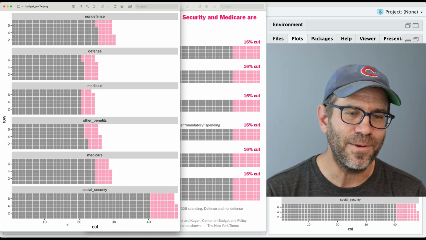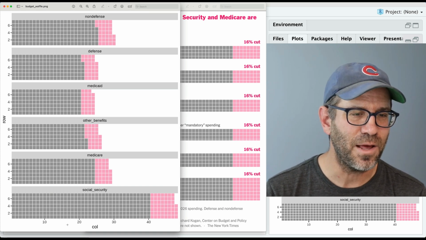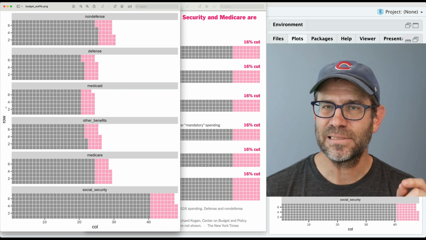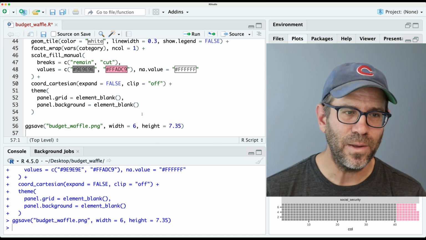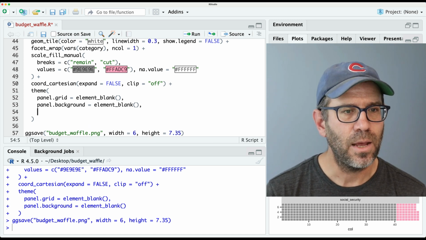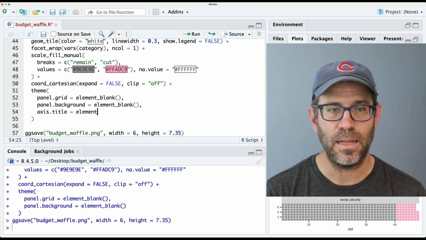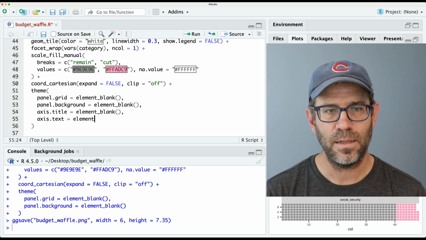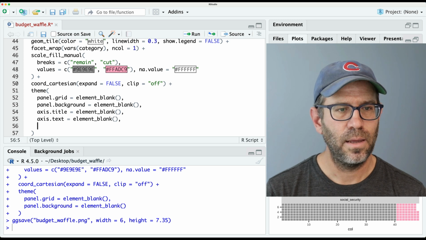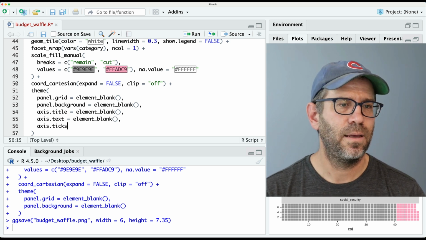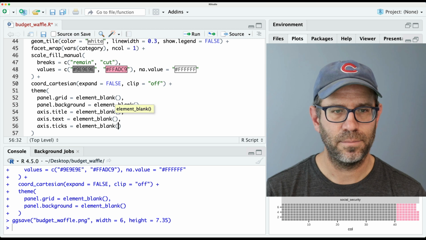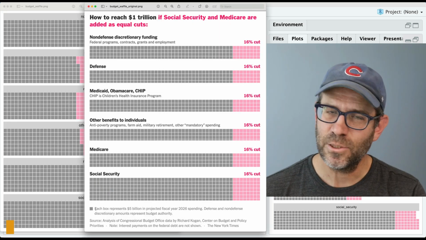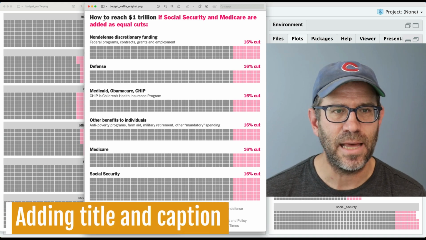And this is already coming together, I think, to be a really attractive plot. We still have some work to do. Let's go ahead and remove the axis titles, text, and ticks. Again, we can do that in the theme function. And we'll do axis.title equals element_blank, axis.text equals element_blank, axis.ticks equals element_blank. And there we go. We've removed all of that extra ornamentation. So let's go ahead and put in the title as well as that caption.